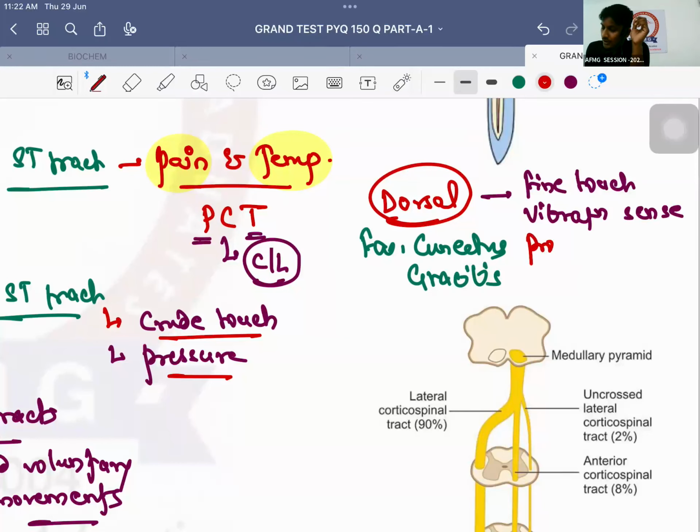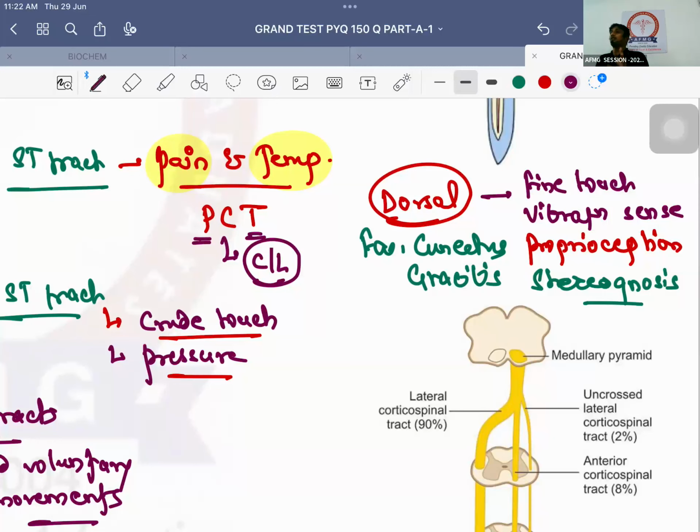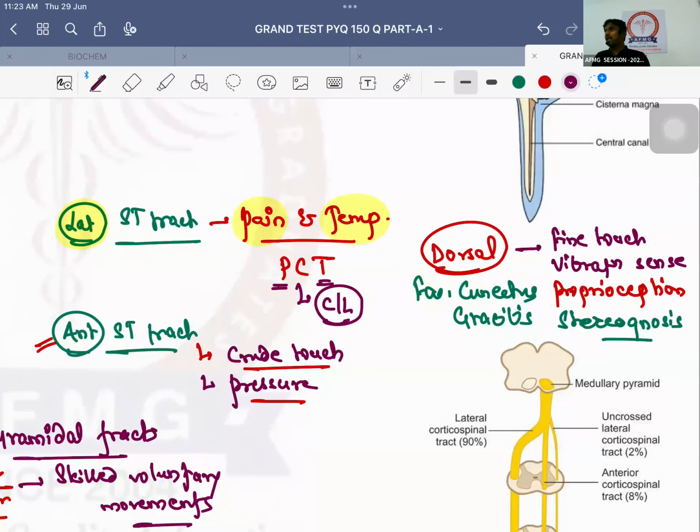Next, joint position, also known as proprioception. Proprioception is nothing but joint position. Okay, and last one is stereognosis. What is stereognosis? Inability to identify objects with closed eyes only by touching them. Okay, so that's important. That is carried by dorsal column tracts, also called fasciculus cuneatus and fasciculus gracilis.